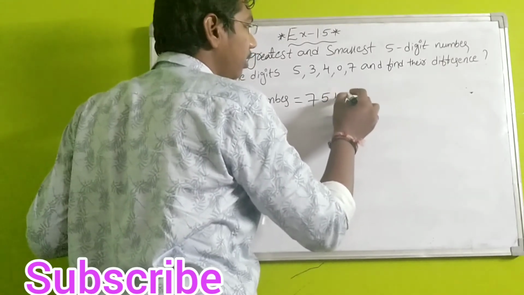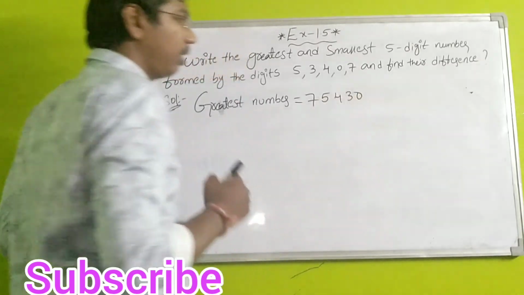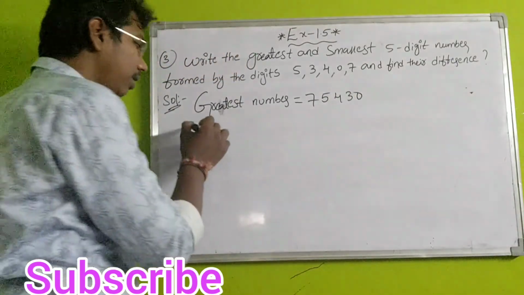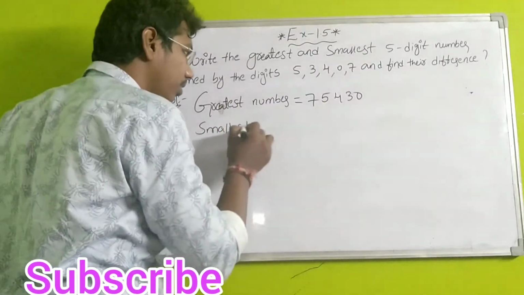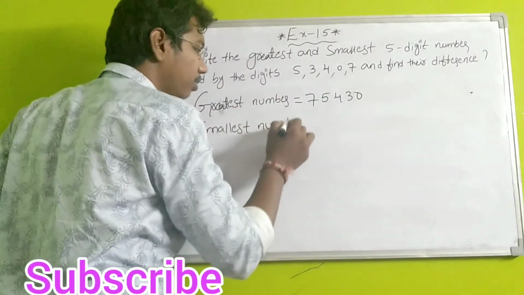Next 4, next 3, next 0. Yeah, this is the greatest number, students. Next, the smallest number. By using the same numbers only, we have to write the smallest number. Smallest number means small to big, students.